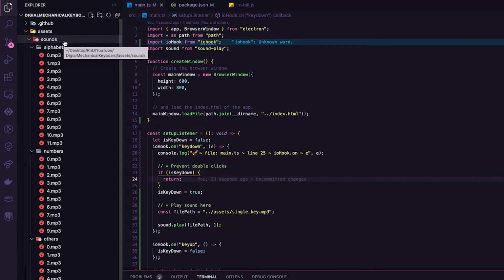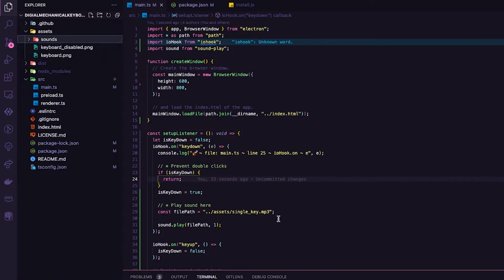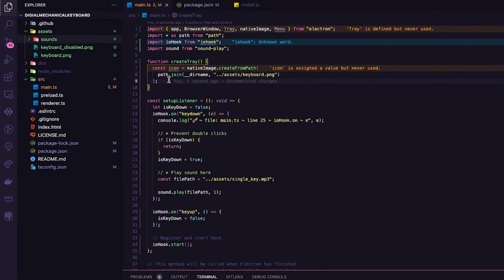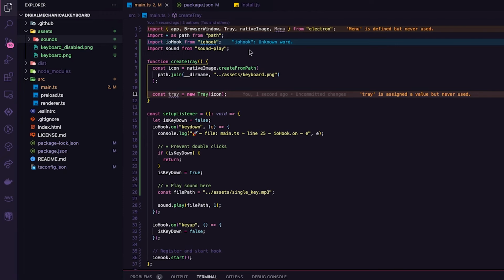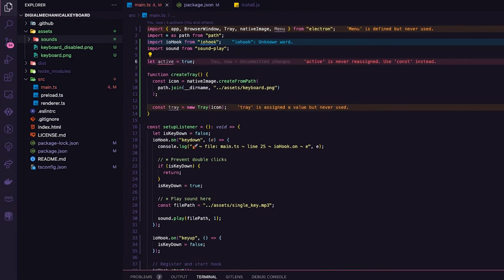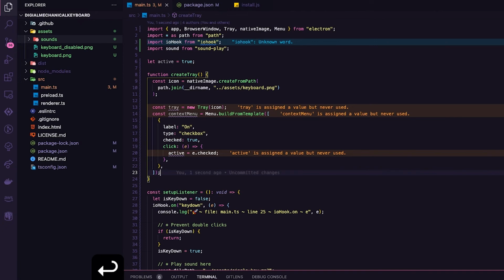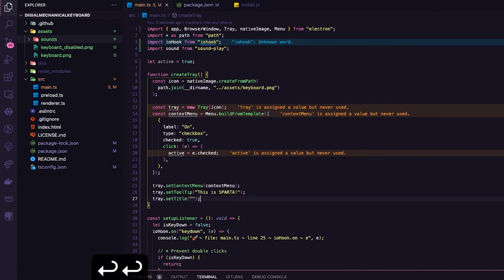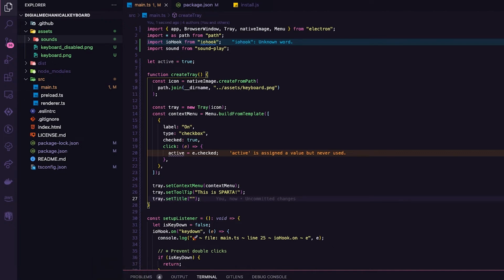Since all we need is an on-off switch and quit button, we can replace the empty window with a tray icon. First, we import all the necessary dependencies. We proceed to create a tray object. We will use a variable to keep track of whether or not the program is disabled. We then create a context menu with one checkbox to flip on and off the variable. Finally, we assign the context menu to the tray object.